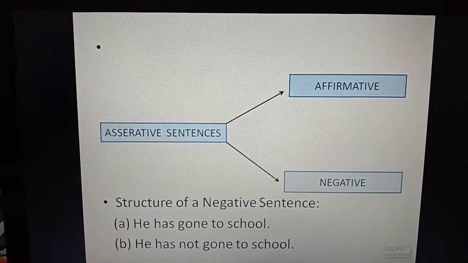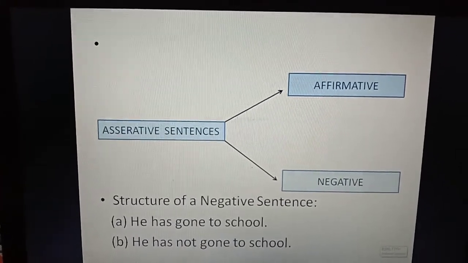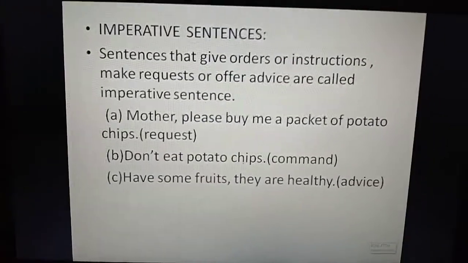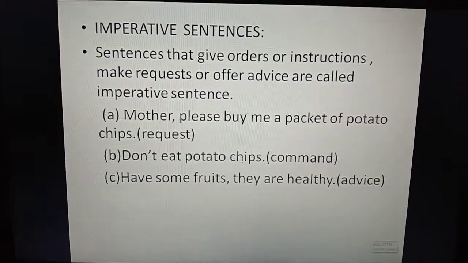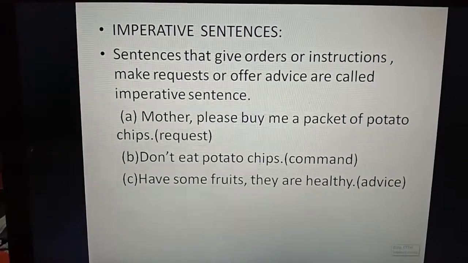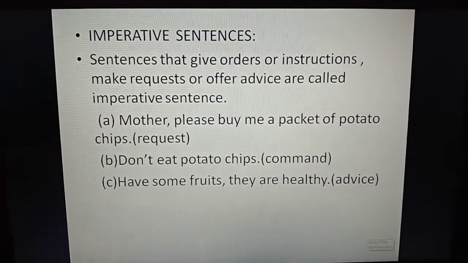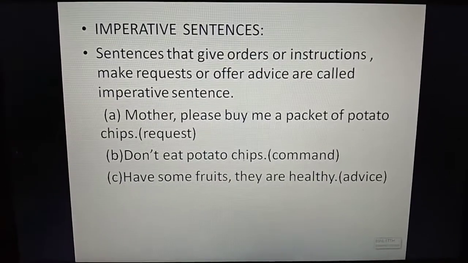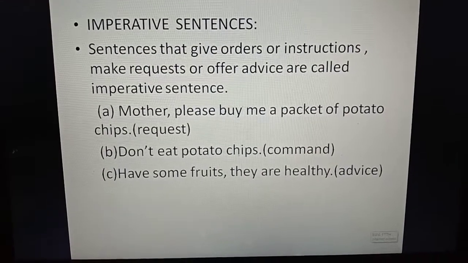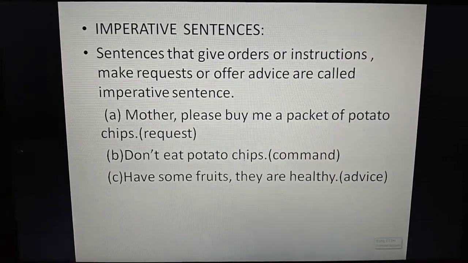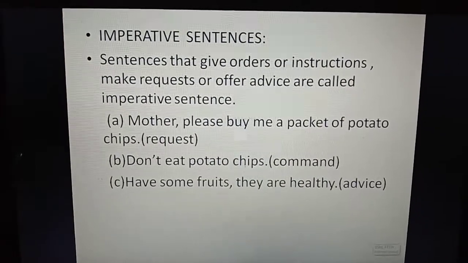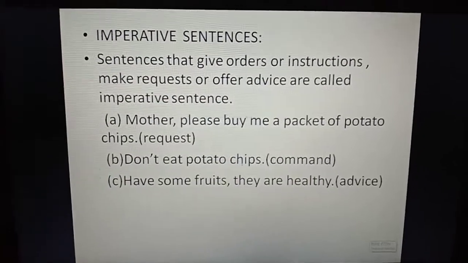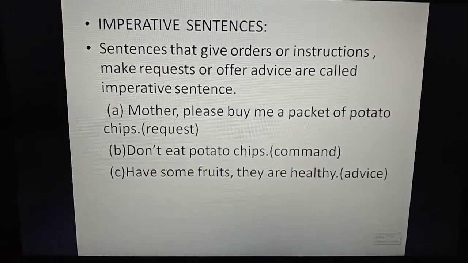Got it? The first type of sentence, I hope you have understood. Now let us move toward the second kind of sentence. The second kind of sentence is imperative sentence. Now what do you mean by imperative sentence? Imperative sentences are used to give orders, requests, instructions, or offer advice. Order, request, advice, instructions, these all are imperative sentences.